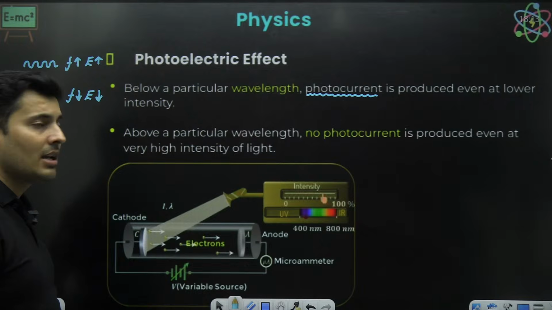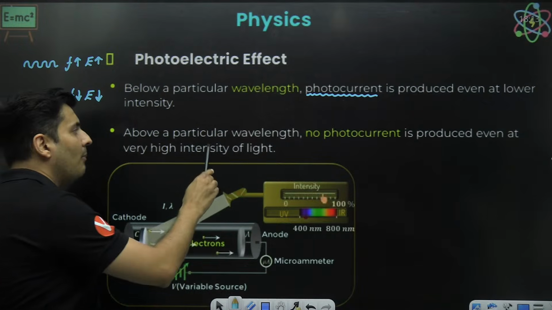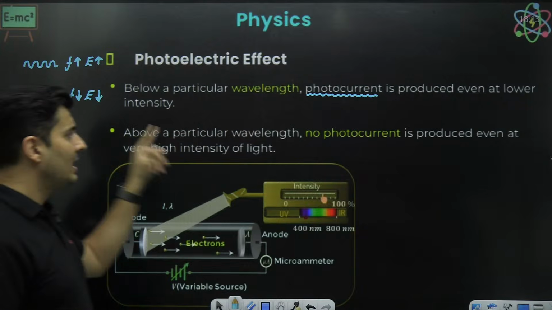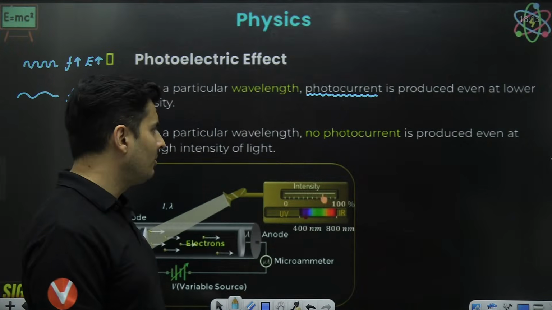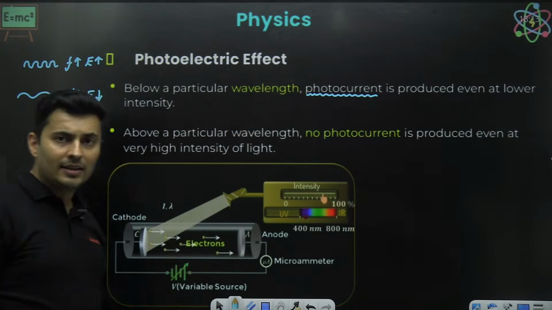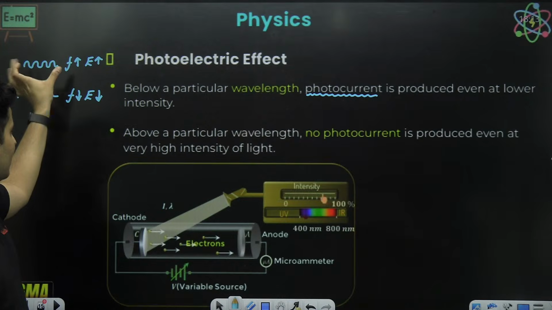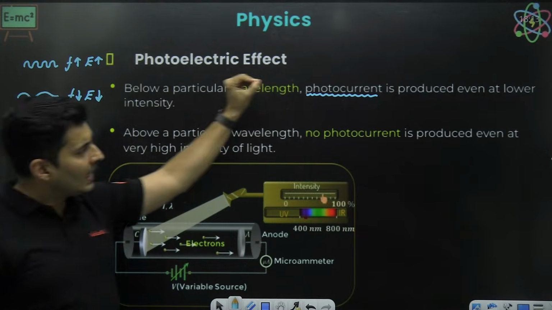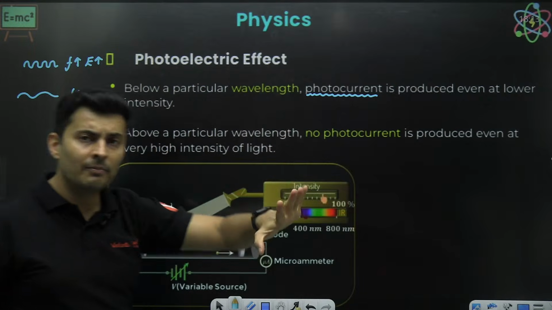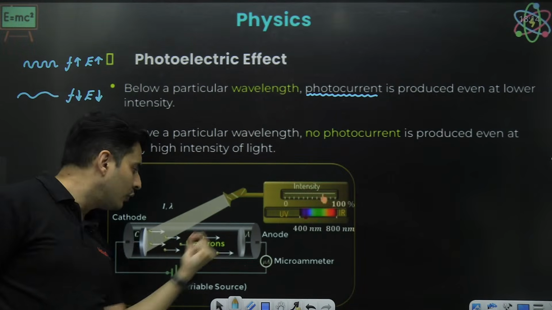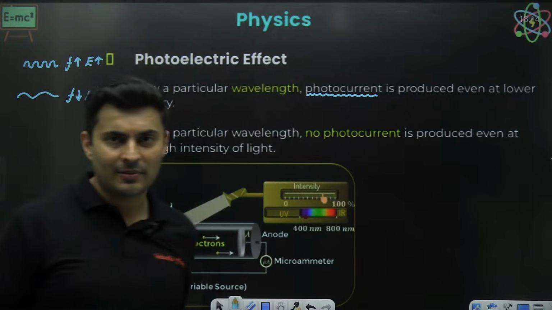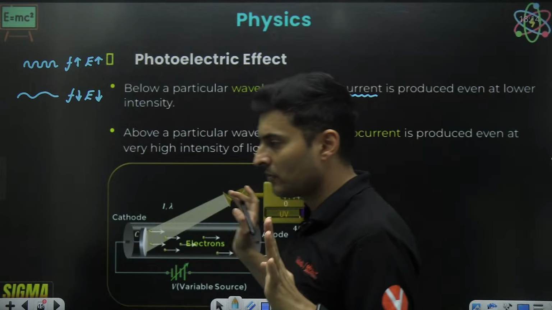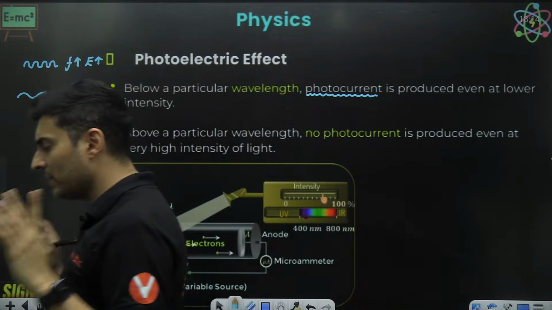So, a very, very important statement. Above a particular wavelength, when the wavelength is large, no current is observed even when light intensity is large. But once the wavelength is small enough or the frequency is large enough, then even if the light is dim, you will see the photocurrent will still be there. This is very, very important. Is that clear? Is that clear, everyone?